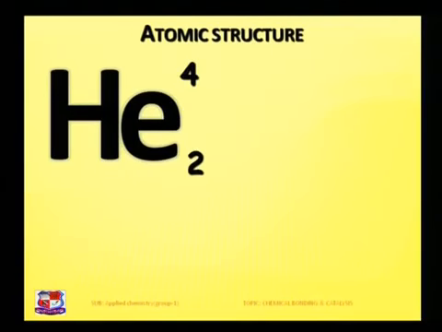Let us see the total atomic structure of one particular element, for example helium. In helium, the number written as 4 is the atomic mass number, which is the total number of neutrons and protons in the nucleus.